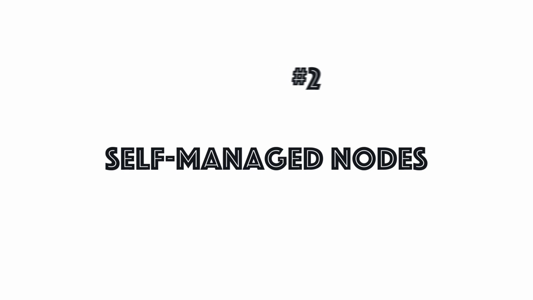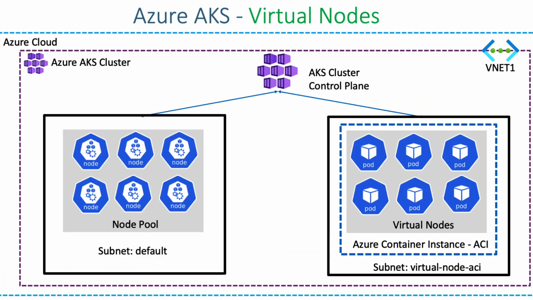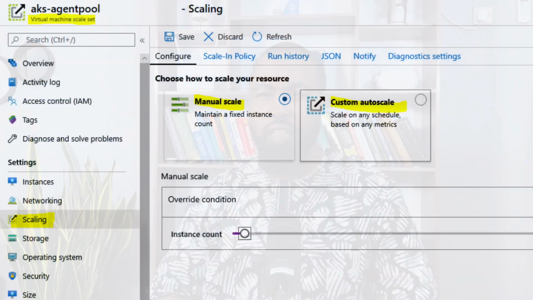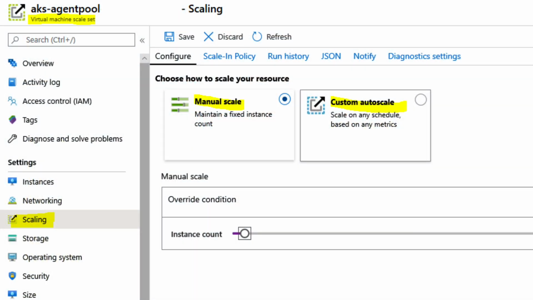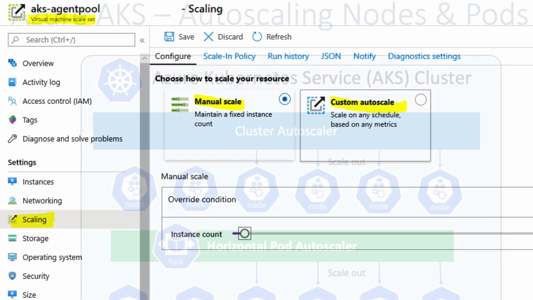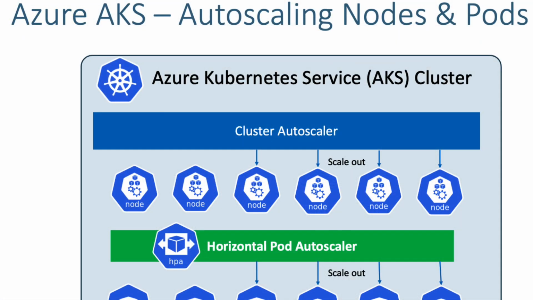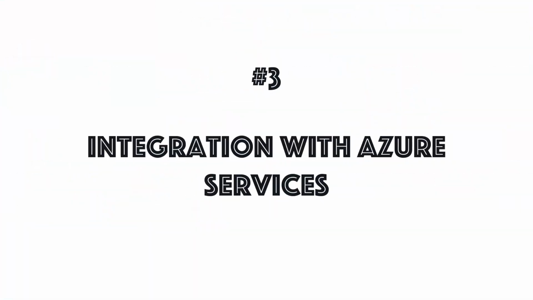Next is self-managed nodes. While the control plane is fully managed by Azure, the worker nodes are not. They are self-managed. That is, you're responsible for configuring and managing the nodes that run your containerized applications. This can include tasks such as choosing the node size, setting up auto-scaling rules, and managing the operating system running on your nodes.